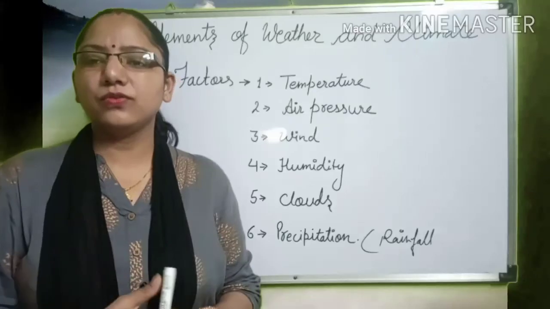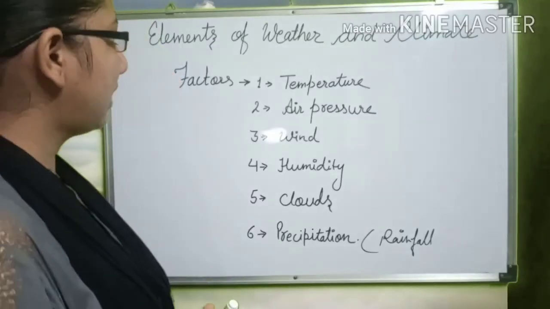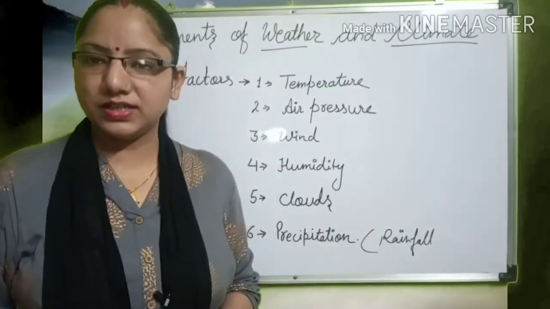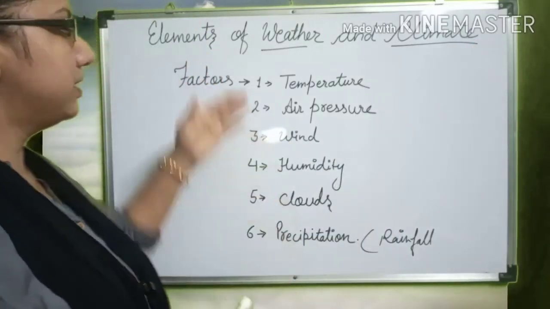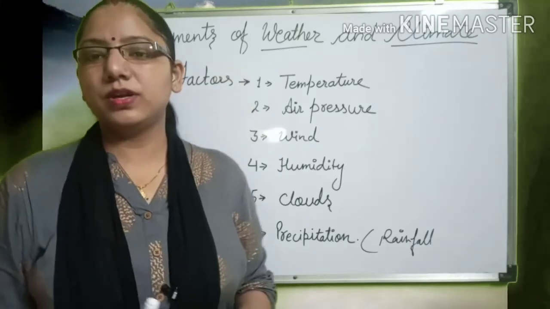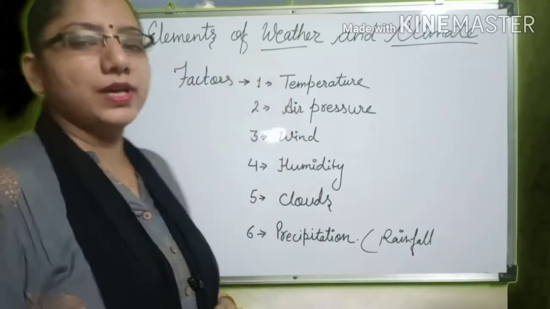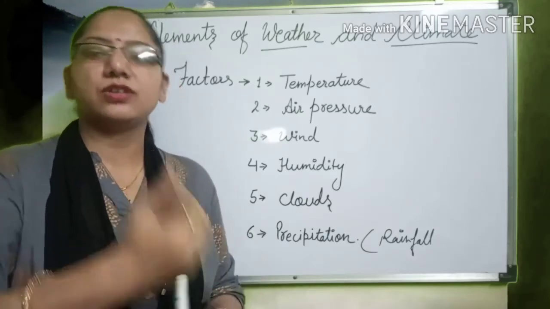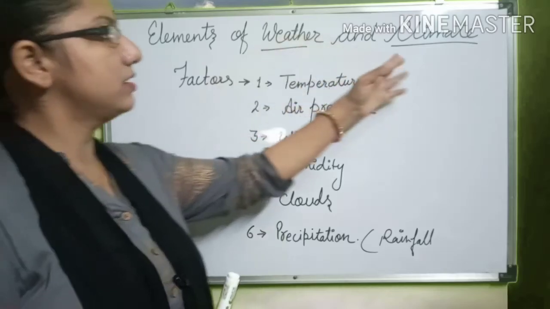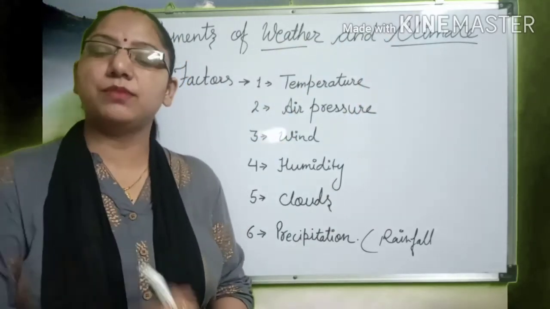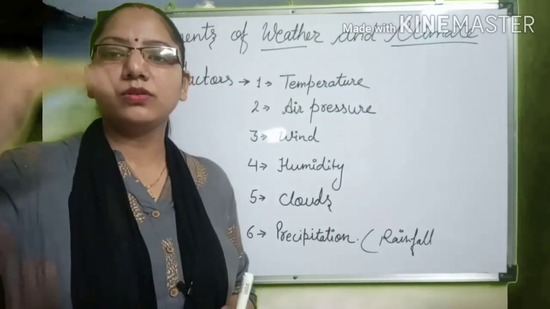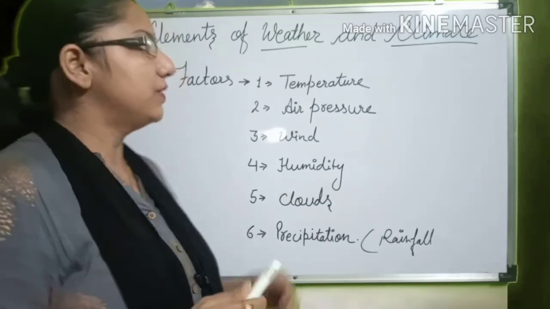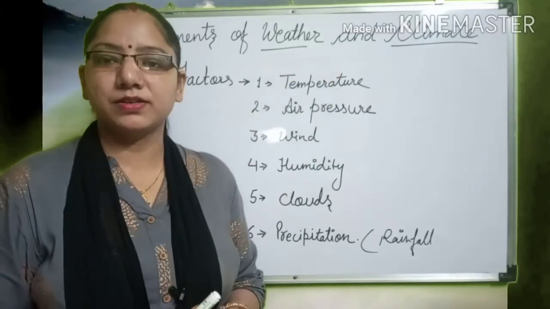In short, we can say weather and climate are not the same. These are different types of activities which are based upon these six elements. Students, weather is a day-to-day and hour-to-hour condition which changes daily, and climate is an average condition of weather which remains the same for a long duration, more than 25 to 30 years, which we will discuss in the upcoming chapters of this unit.